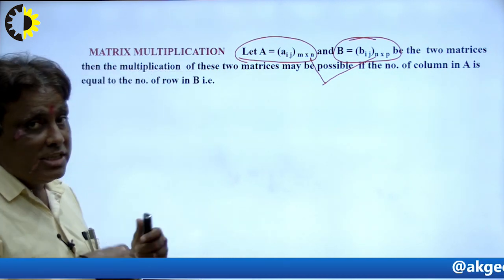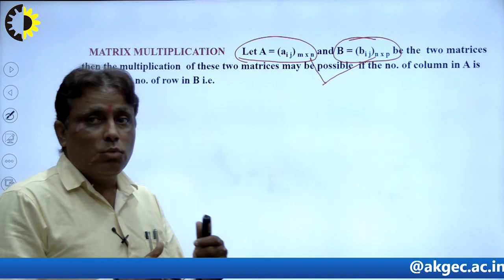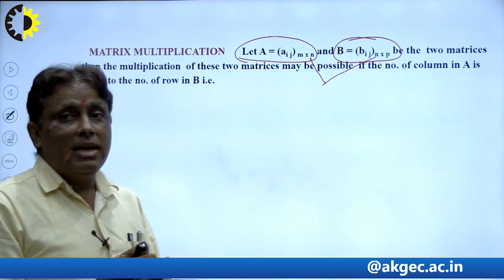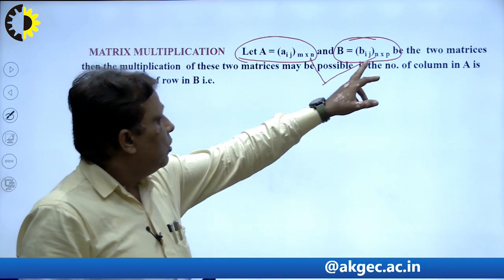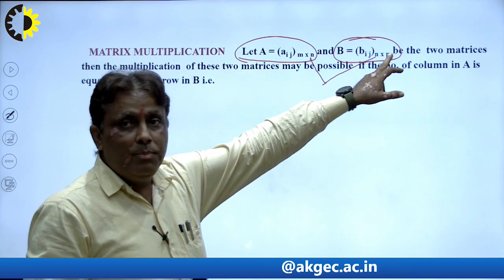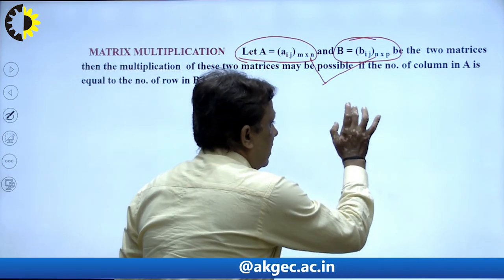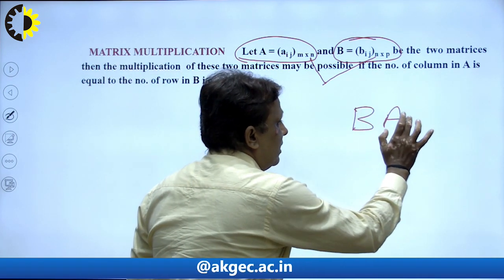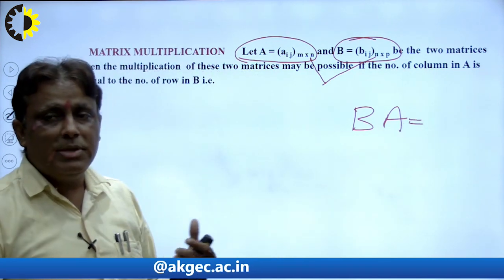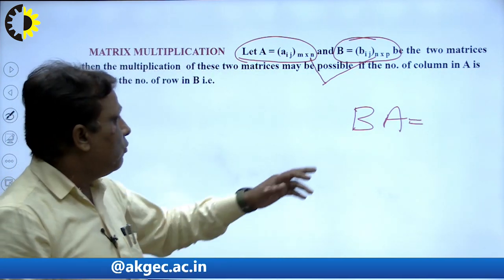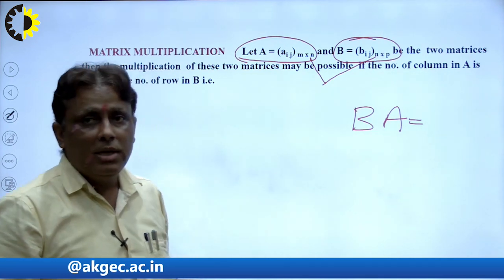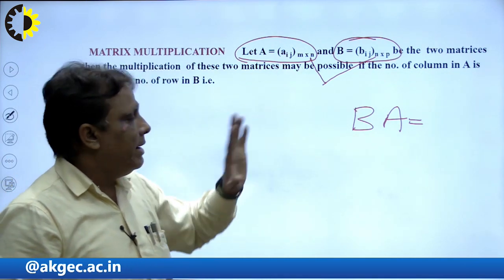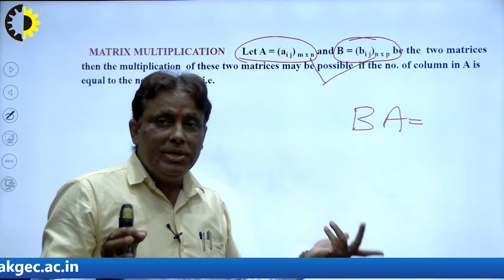But look carefully, suppose we want to calculate BA. First of all I want to check whether BA is possible or not. The number of columns in B is p and the number of rows in A is m, these are not equal, so BA is not possible here.